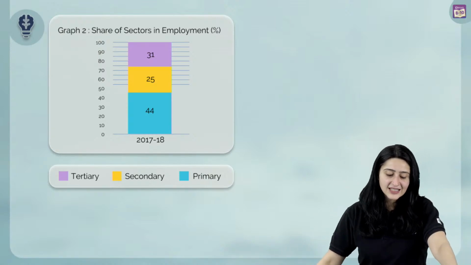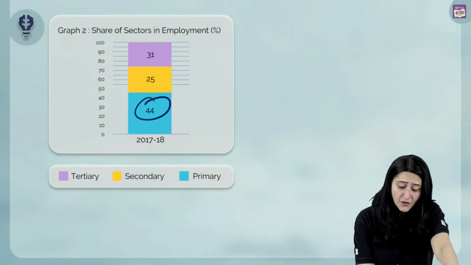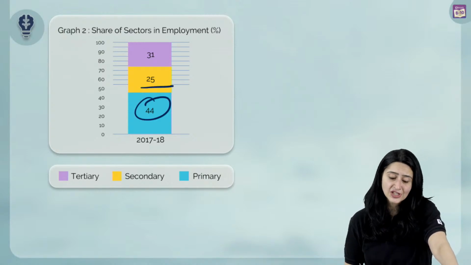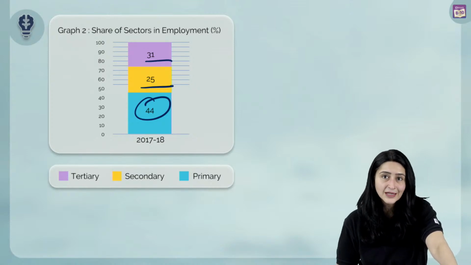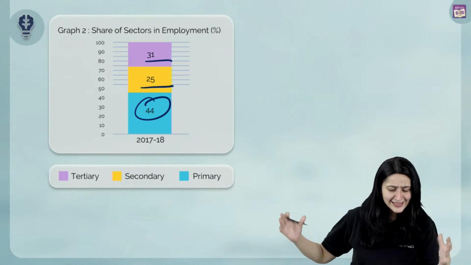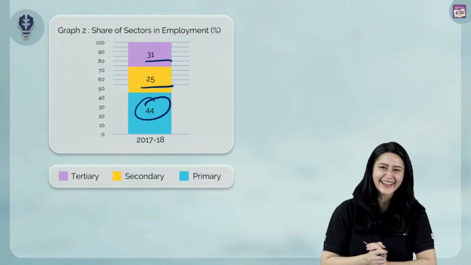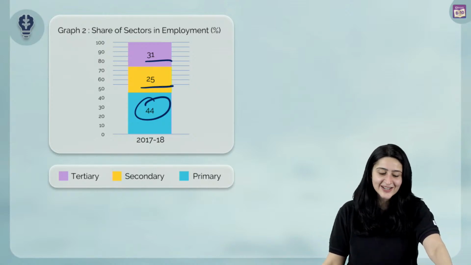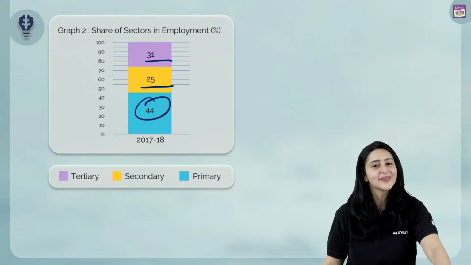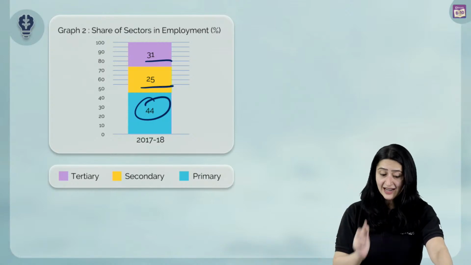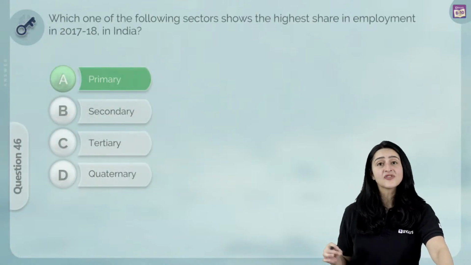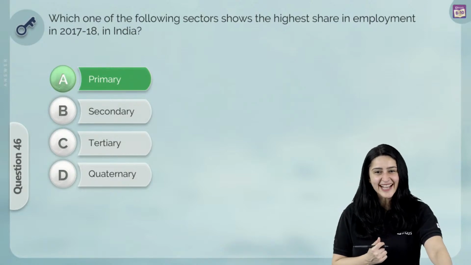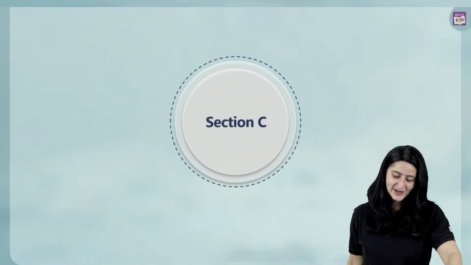The share of the sectors in terms of employment: 44% from the agricultural or primary sector, 25% from the secondary sector, and 31% from the tertiary sector. So the correct answer for the highest contributor to employment would be A, primary sector. Let's move on to our next question.